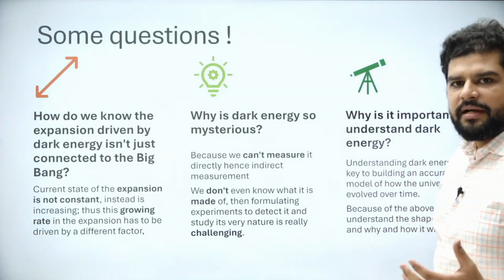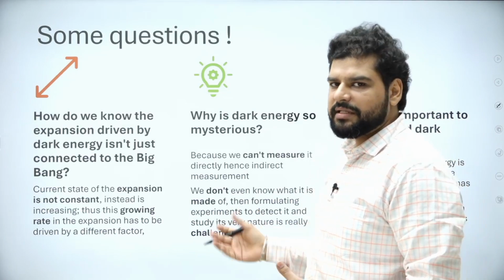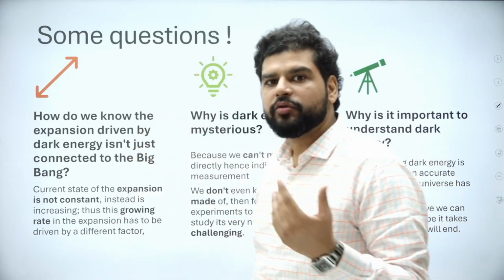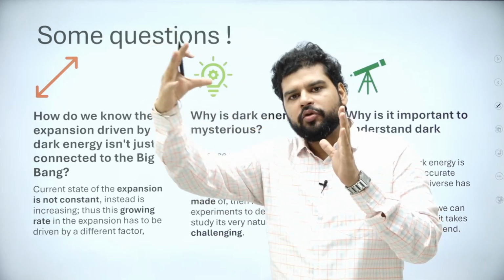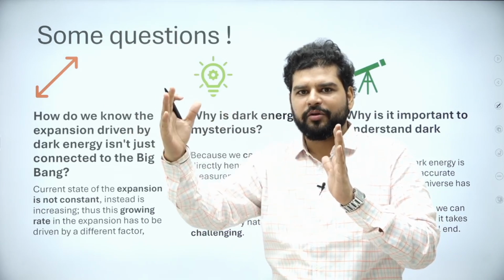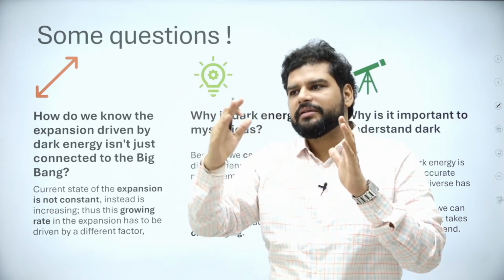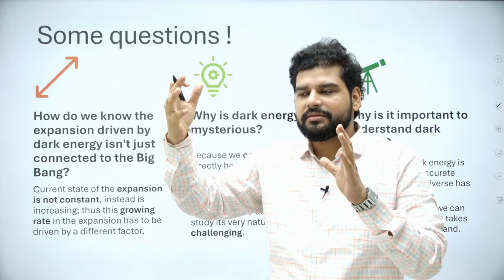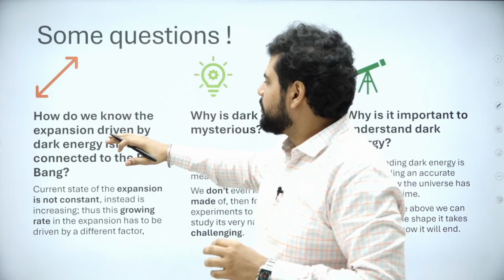So some questions, and please ask yourself these questions also whenever you are making notes about any topic, not just science and technology. So how do we know the expansion is driven by dark energy and isn't connected to the Big Bang? See, Big Bang said blast, spread out, things will go, momentum will die down slowly, things will come back. But things are not slowing down. They are accelerating. It is expanding. It will not become slow anymore. It is accelerating. So how do we know?